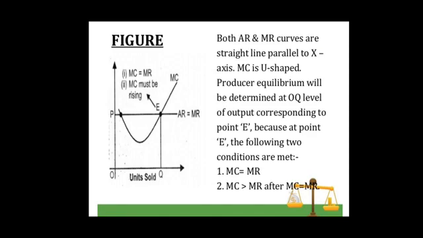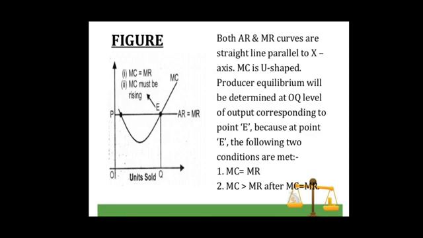The producer is said to be at the equilibrium point when marginal cost is equal to marginal revenue, the first condition, or we can say the necessary condition, supplemented with the second, that is the sufficient condition, which is that the marginal cost curve should cut the marginal revenue curve from below. Or we can say the equilibrium point is that point beyond which marginal cost is greater than marginal revenue.